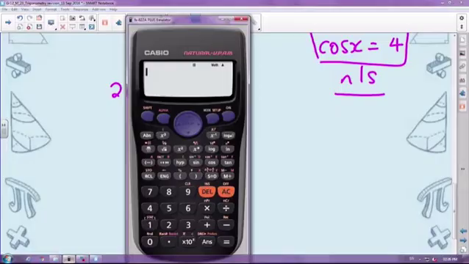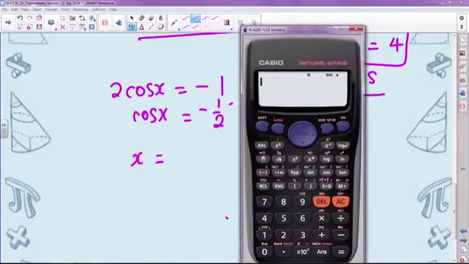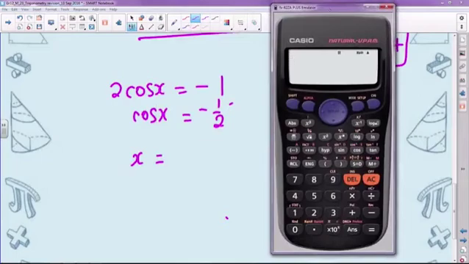The way I'm going to do it is the more improved version of working out a general solution, and it's a way most of you should start learning at school. I'm going to say shift cos of negative a half, and you get 120 degrees.